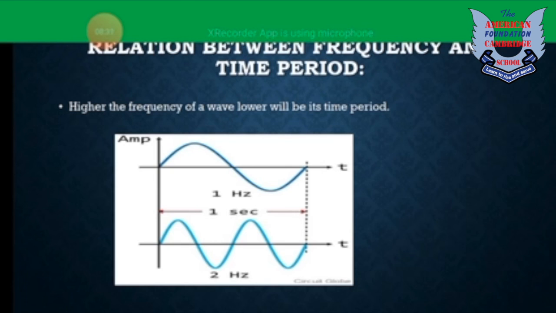But the first wave has the greater time period. It means that in 1 second, it is only completing one cycle. But in the second wave, two cycles are completing in 1 second, which means 0.5 second for each cycle. So it has the lower time period and the higher frequency, and the first wave has the higher time period and the lower frequency. So the formula can be written as T equals 1 upon F or F equals 1 upon T.